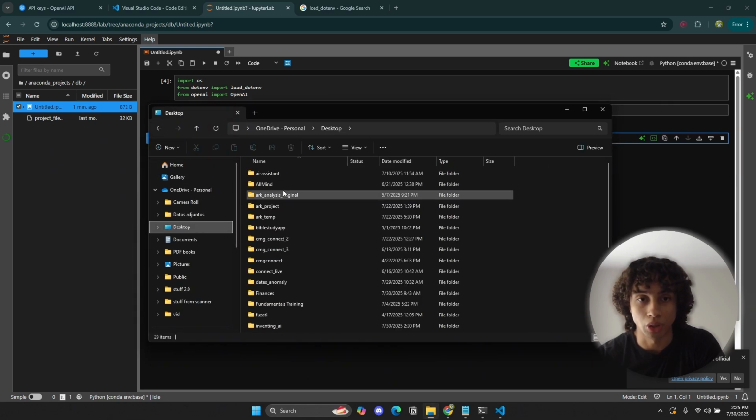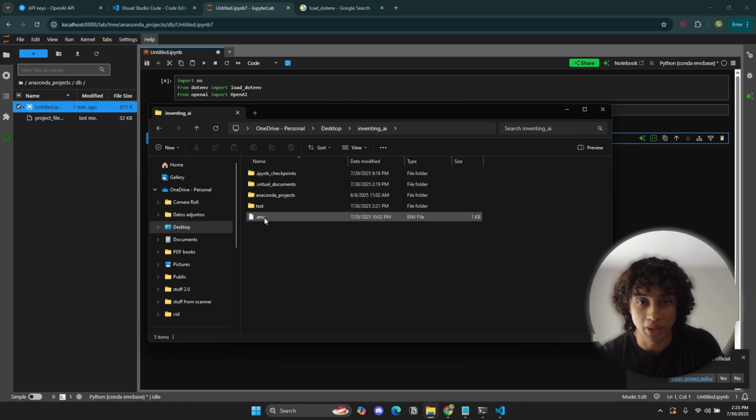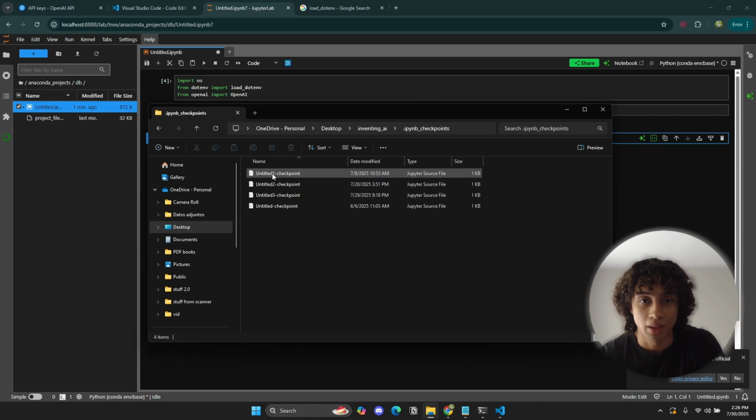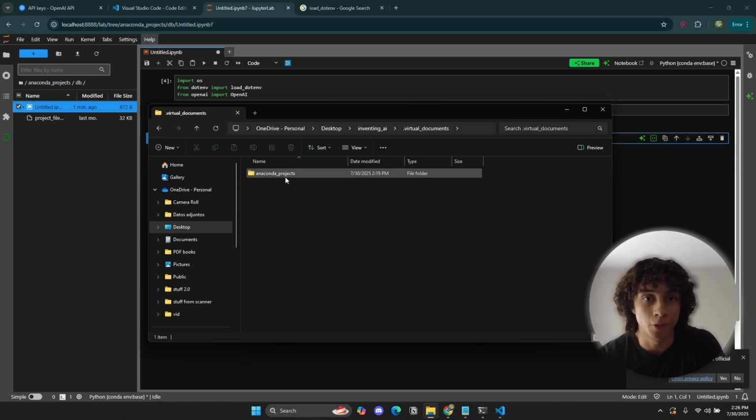it should return true. So if I go to, right here, this is the .env file, right? And these are all the Jupyter Notebooks that I'm running. So hopefully you did that correctly. This is the Jupyter Notebook that I'm running right now, and that's the directory that I'm in.